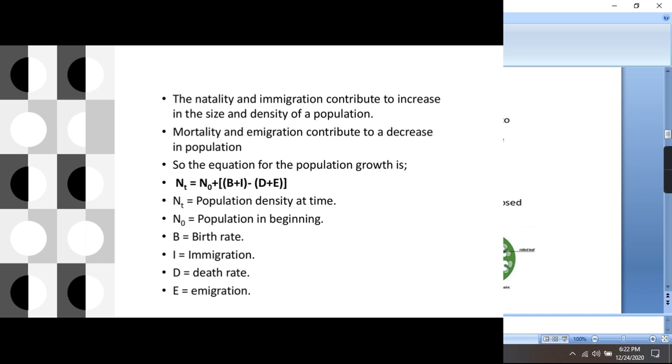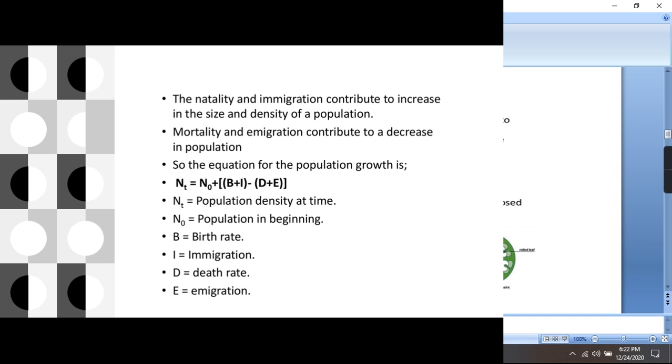Birth rate, obviously, will add new individuals, so it is going to increase the size of the population. Death rate decreases the individuals in a population, so obviously it will decrease the size of the population. I, immigration, means some people are being added to an area. For example, there are 10 students in the class and one is coming to your class, then it will become 11. So immigration is going to increase the size of the population.